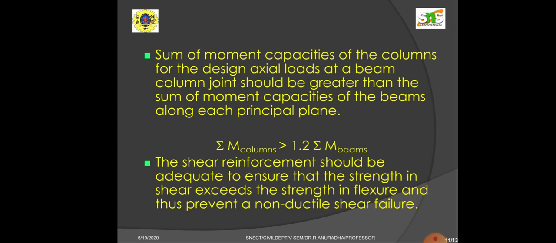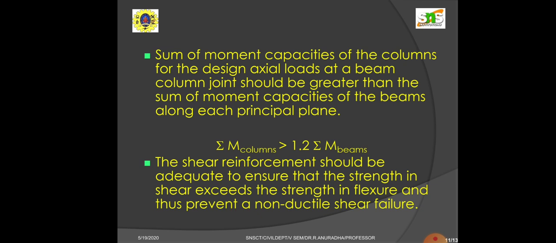The sum of moment capacities of the columns for the design axial loads at a beam column joint should be greater than the sum of moment capacities of the beams along each principal plane. That means the sum of column moments should be greater than 1.2 times the sum of beam moments. For all the columns and all the beams in a structure, the beam moments should be lesser than the column moments, or else the column moment should be greater than the beam moments, at least 20% higher.